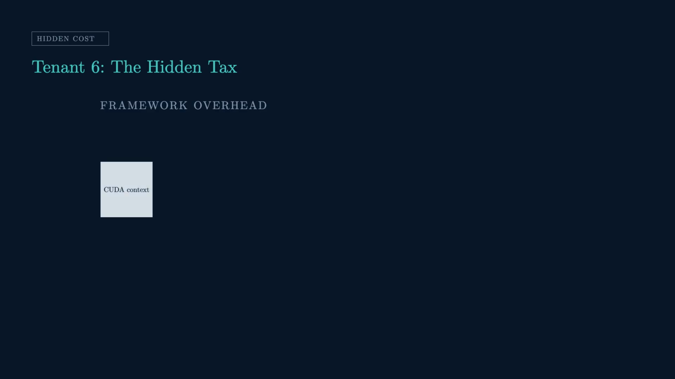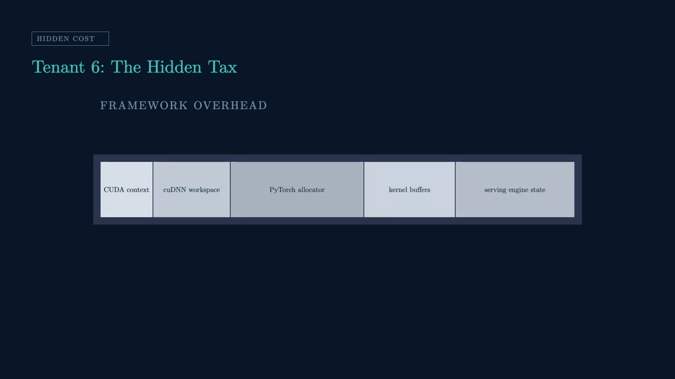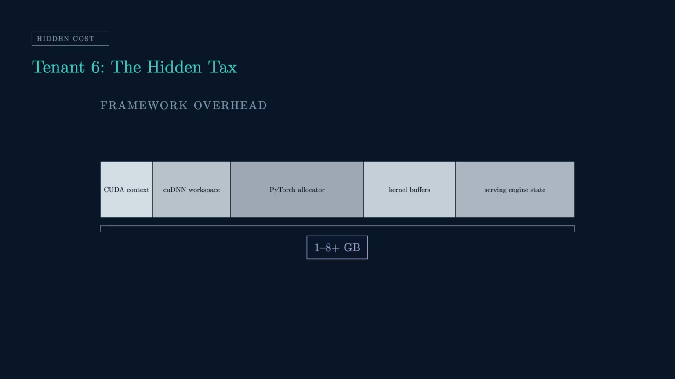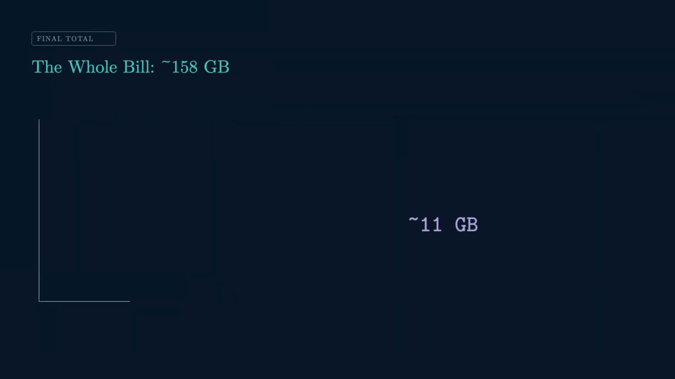CUDA's own context takes roughly 300 to 500 megabytes. Then CUDA's workspace, PyTorch's caching allocator, kernel compilation buffers, serving engine state. Together, 1 to 8 plus gigabytes of pure tax. It's also where fragmentation lives, free space scattered in pieces too small to actually use. Running total? About 158 gigabytes. For a 15.2 gigabyte model. Add it up. About 158 gigabytes for a model whose weights are 15.2.